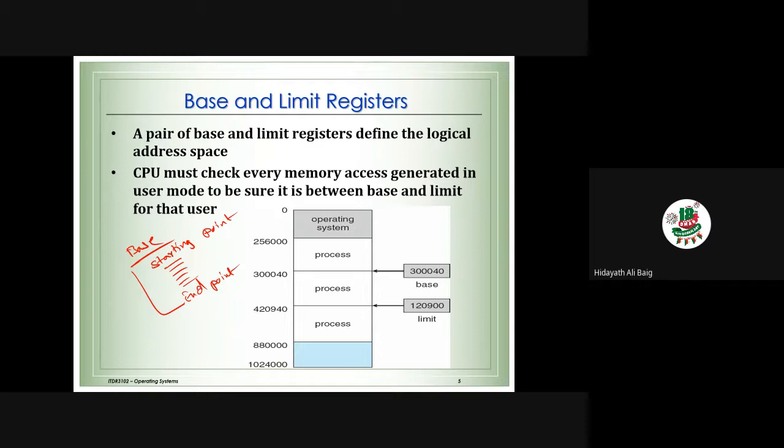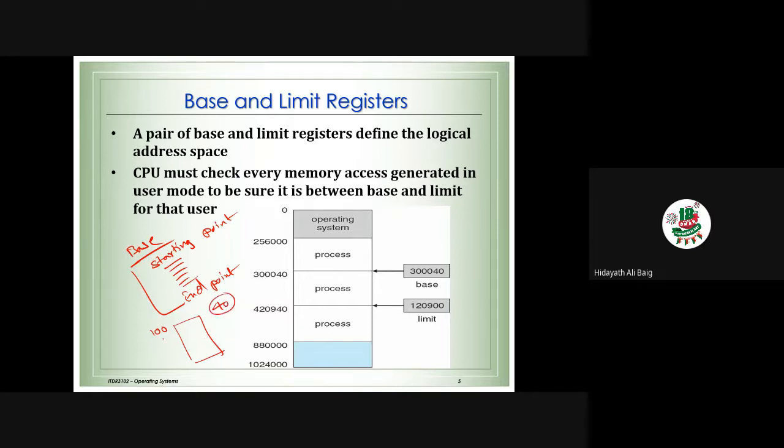Okay. So whenever a process, you can see here, if you look at this process, it is starting from this location. Imagine this is the memory. So for one particular process, the starting point, this is the base. Okay, 300,040 is the starting location, and the limit is only up to this location, 42,000 something. Okay, I will give you a small example. Instead of big numbers, suppose we have a memory, and you start with 100, you can use only 40 memory locations. That is the limit.